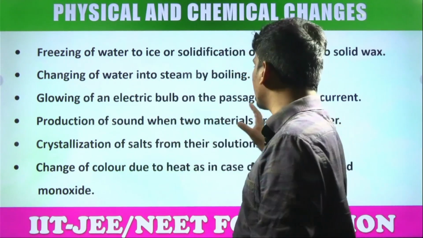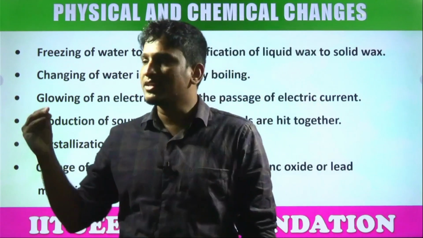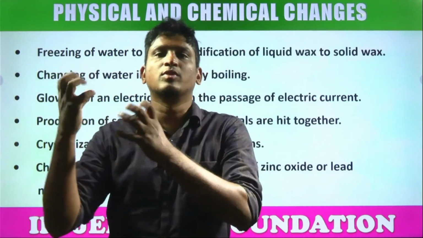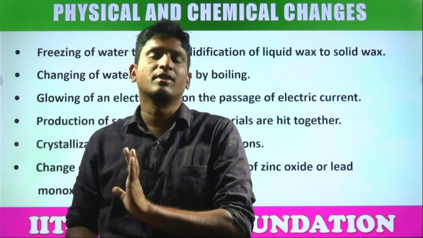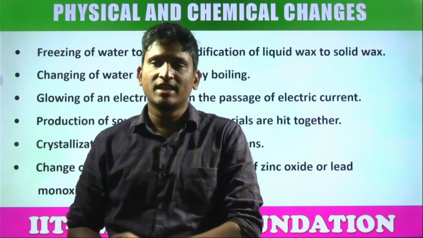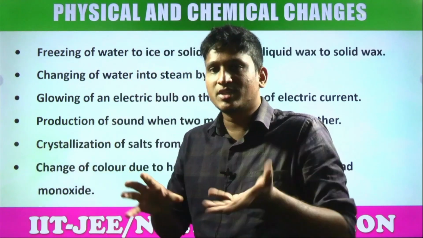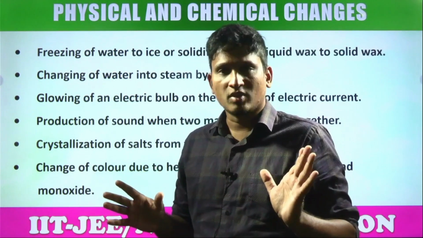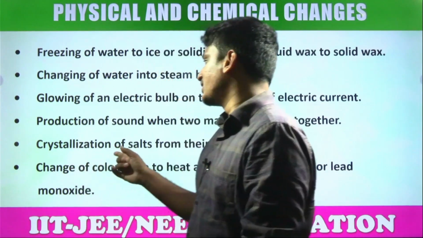Glowing of an electric bulb on the passage of electric current. By passing electric current, the bulb glows. When you switch off, again it will be off. Yes or no? Is any new substance getting produced in this process? No. Got the clarity? So that is a physical change.